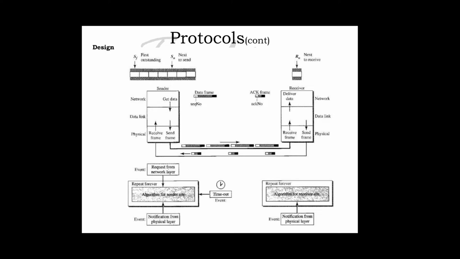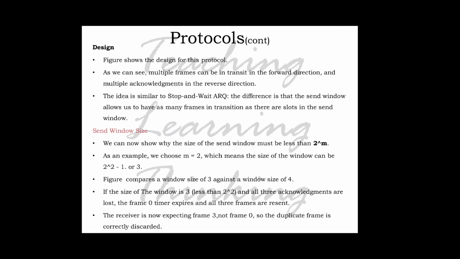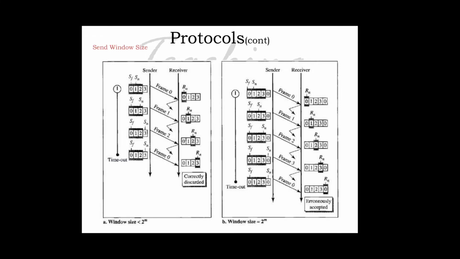The only difference is that more than one frame is sent from sender to receiver, and acknowledgement frames are sent from receiver to sender. There is also a timer, and if the timer expires, all outstanding frames are sent from the sender to receiver. Now we are discussing the send window size.